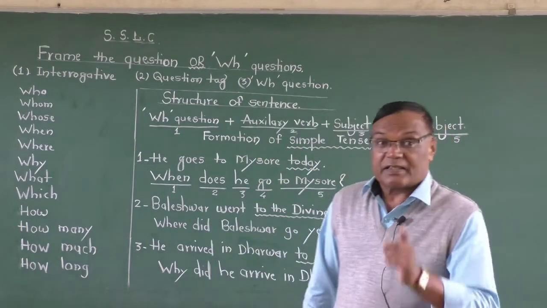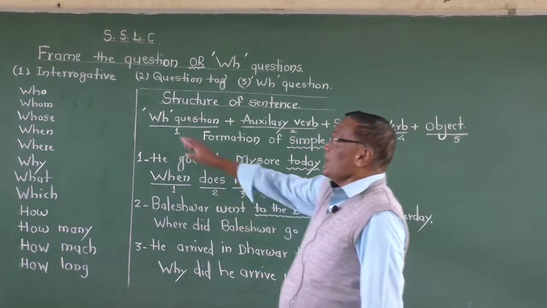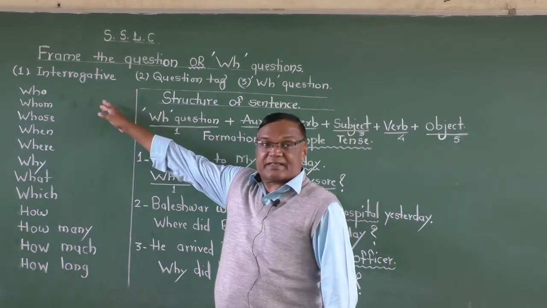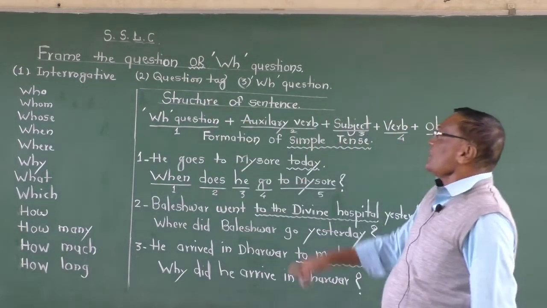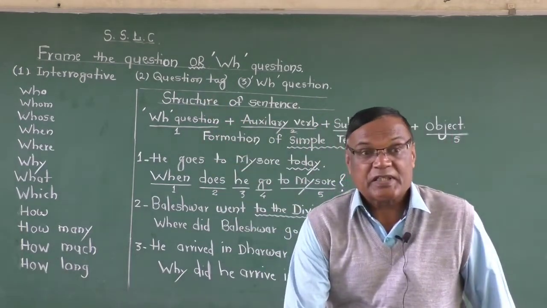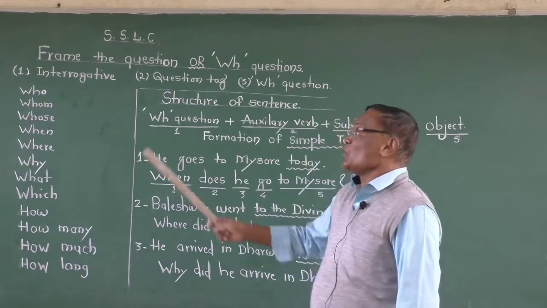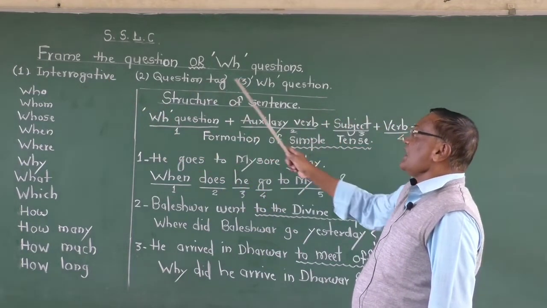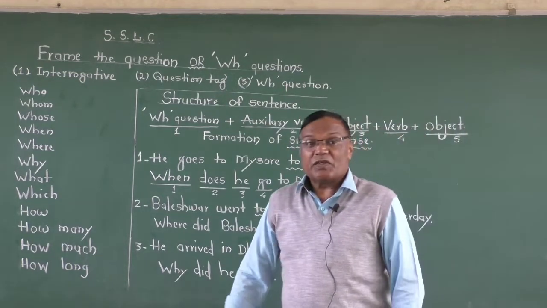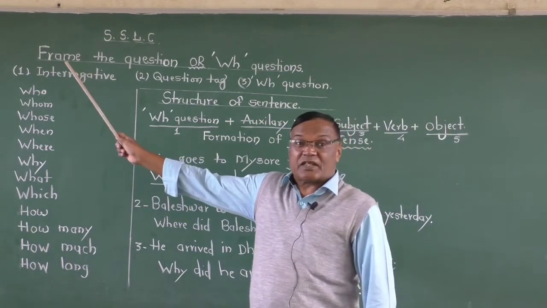Here I just remind you: interrogative sentence, question tag, and the third one, WH question. Now these three parts you must know. Now what is interrogative question? That is a question.